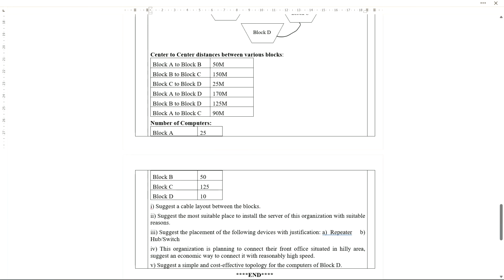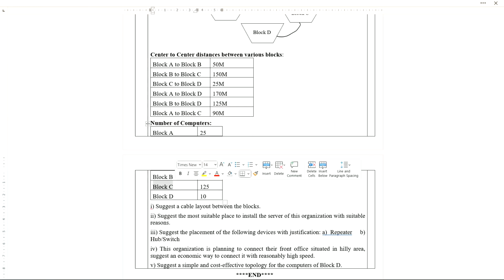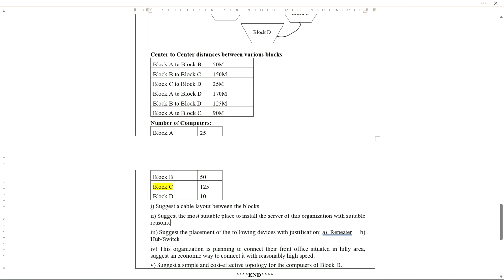Suggest the most suitable place to install server of the organization with suitable reasons. One thing you need to remember, when you get this type of question, you need to check in which block you have the maximum number of computers. So in the block C. So block C is the answer for question number 2.